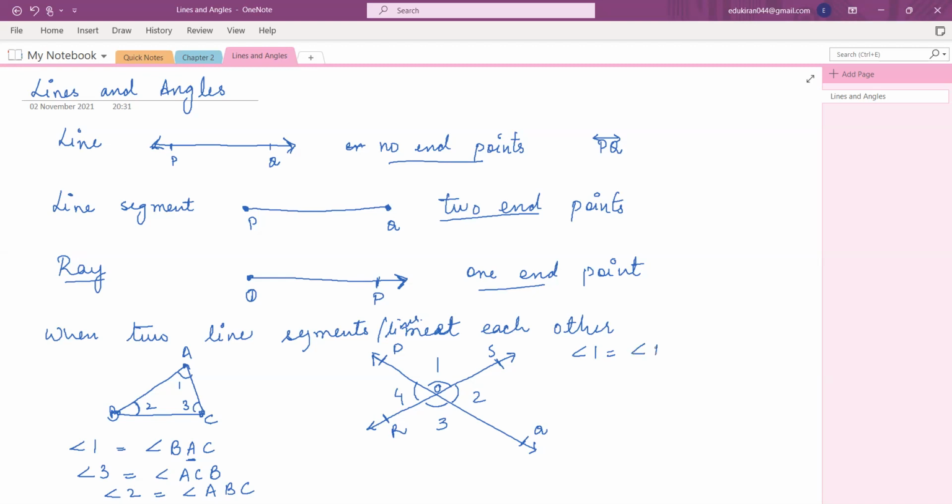Angle POS, okay. Angle 2, tell me quickly. QOR. Angle 2, look carefully. QOS. QOS, okay. Angle 3, tell me that. QOR. QOR, yes, okay. Now angle 4, tell me. Angle ROP, okay. So this much you know how to name angles.